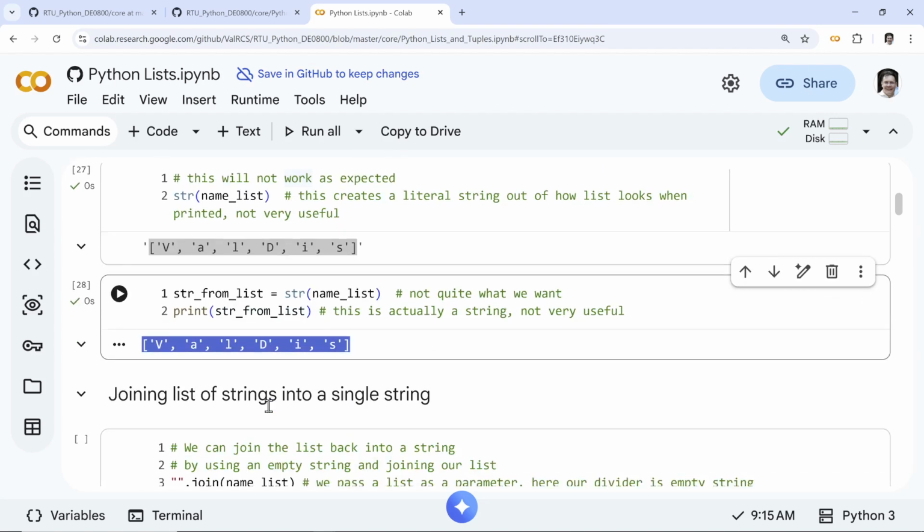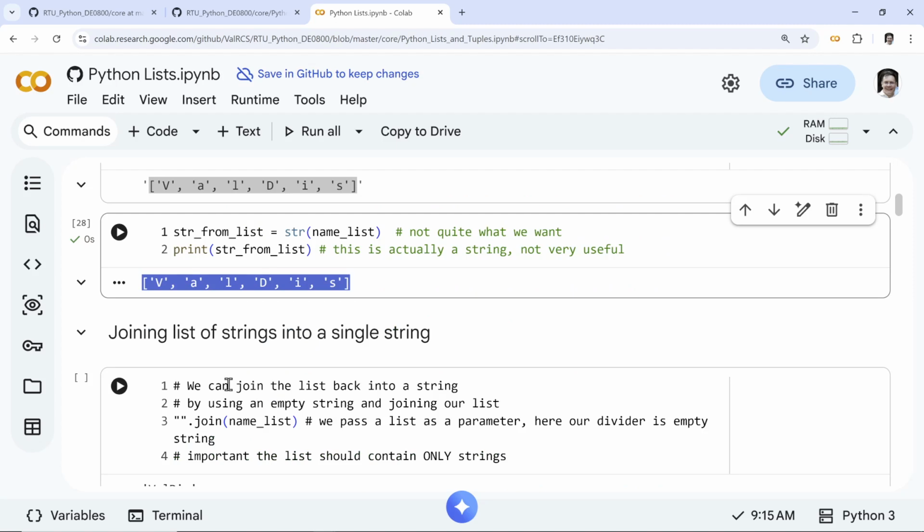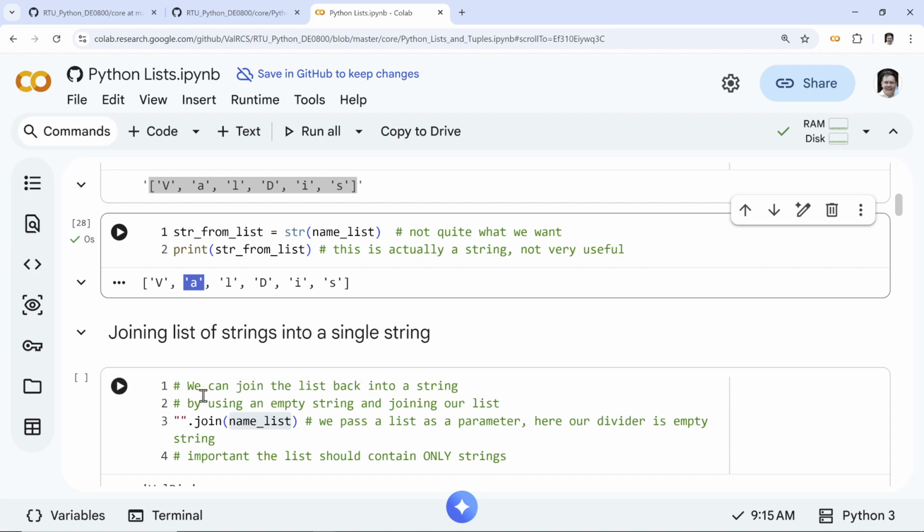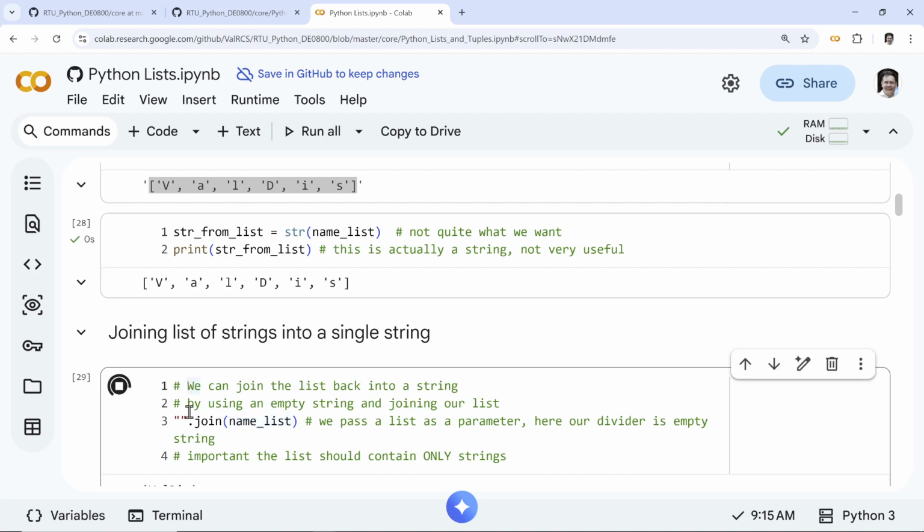Well, so you use join. This is a string method, not from list. This takes any type of sequence and joins it with something. The only crucial part is that the items should be only strings, right? They should be joinable as strings. If one of these was a number, like 5, or 5,000, not a string but just a number, or maybe true or false or something else, it will not quite work. So this part here, join, is very crucial.